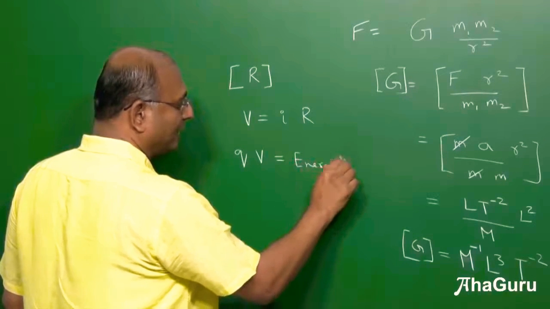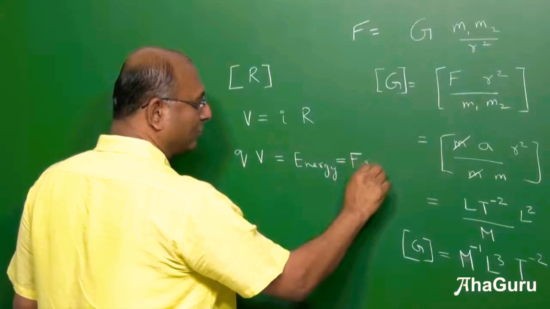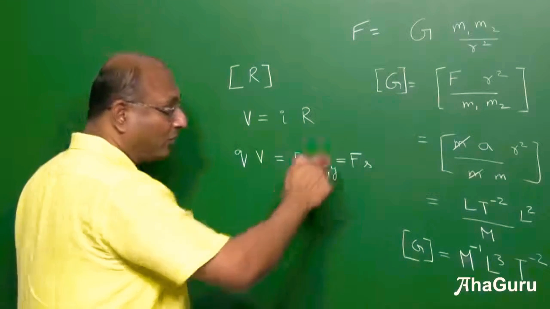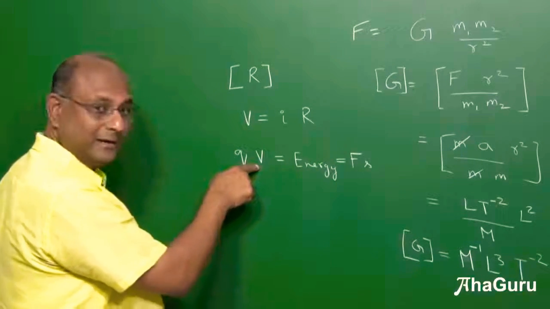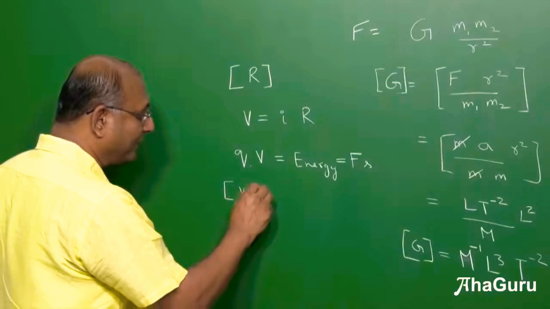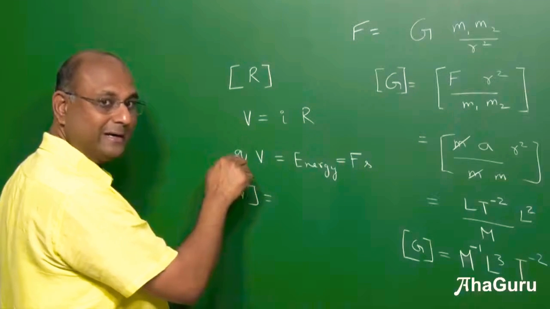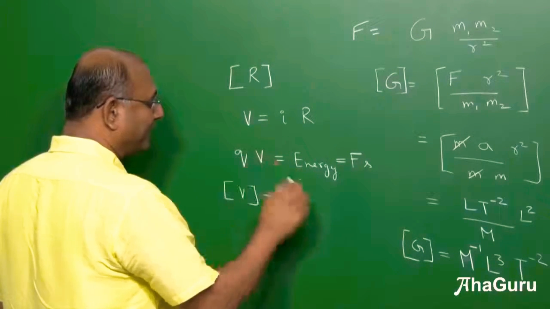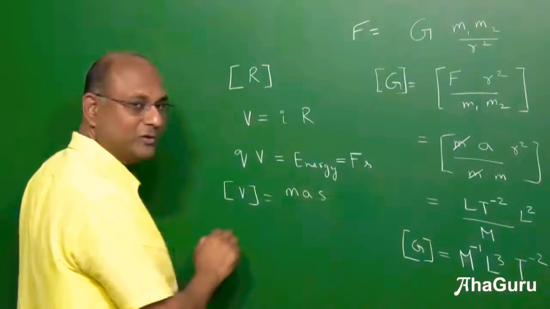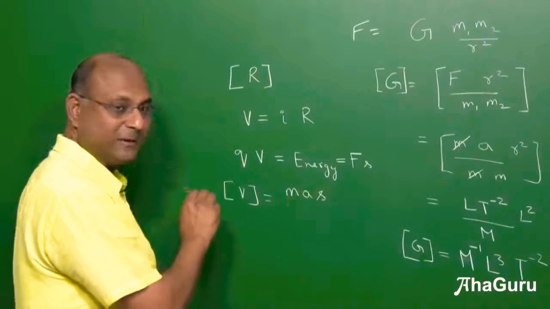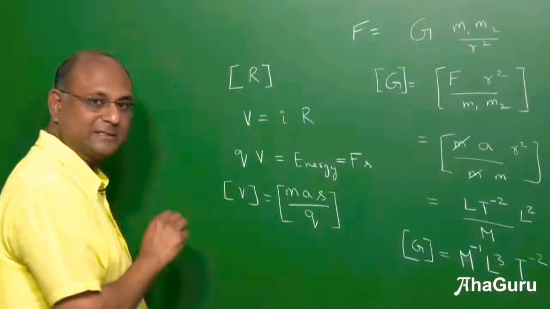or work. Work or energy is force into displacement. Force is mass into acceleration, or you remember what the answer for force is. So now I know what the dimensional formula for V looks like. Dimensional formula for V is force into displacement divided by Q. Okay, now let me write force. What is force? Mass into acceleration into displacement, that's not seconds, that is displacement, divided by Q. It is the dimensional formula for all this.